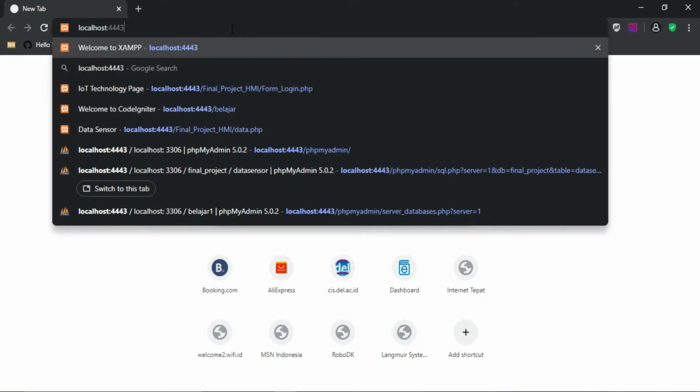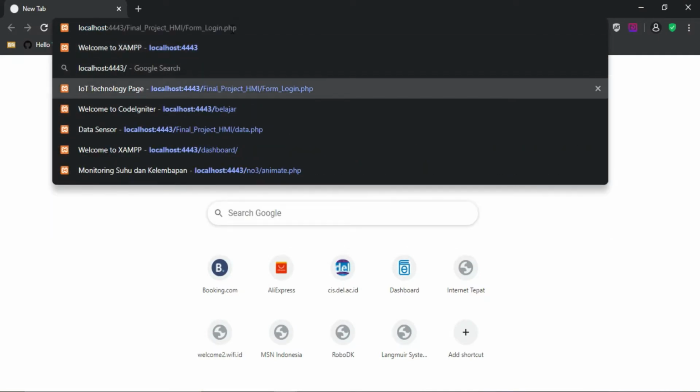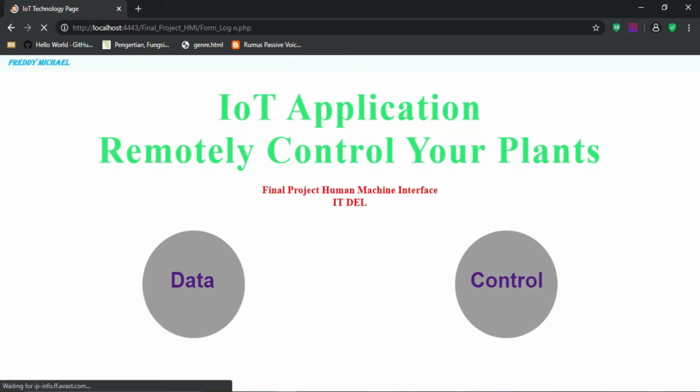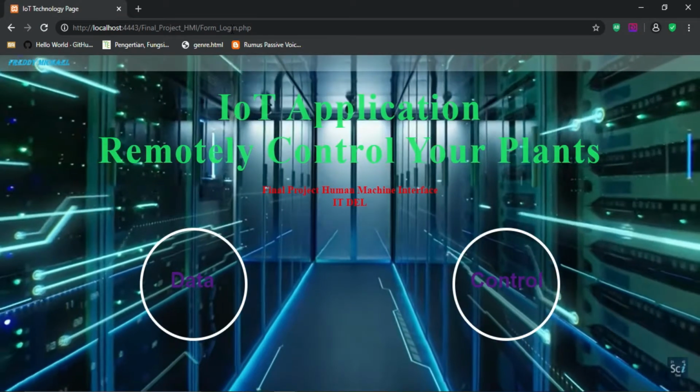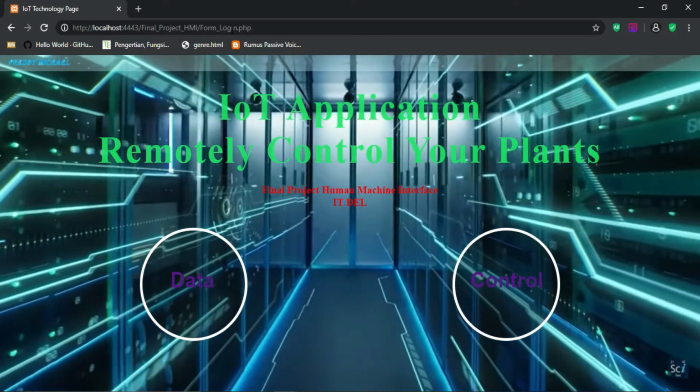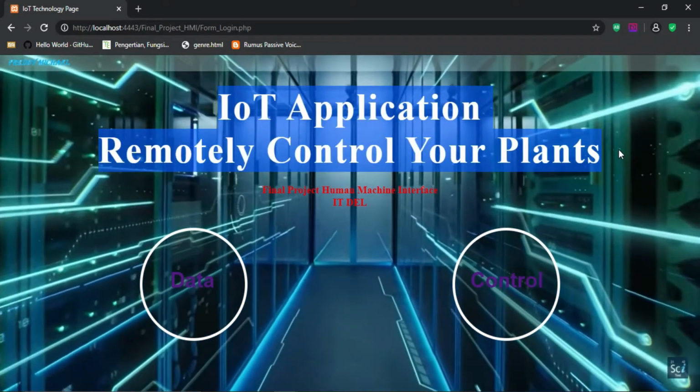Okay, first we go to the web page. Well, this is the first page we visit. First, we see the title, IoT Application: Remote Control Your Plant.